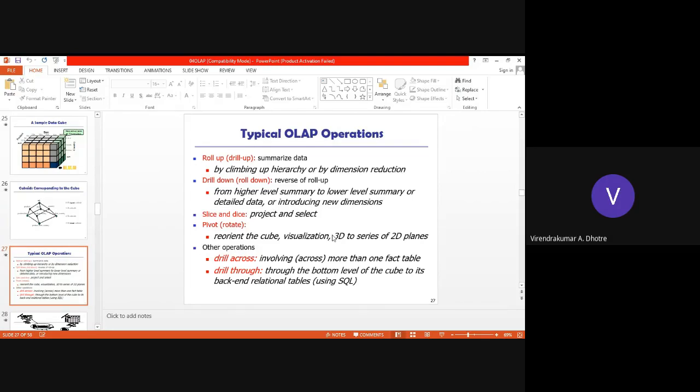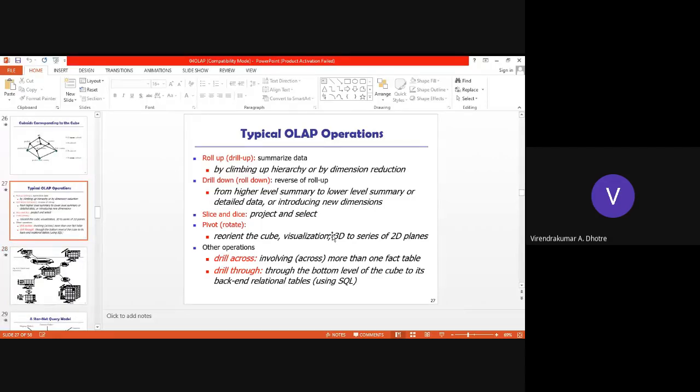Typical OLAP operations we implement. I think you already know these operations, still we'll go for roll up. It summarizes data, so we climb up in the hierarchy or in the dimension. Drill down is the reverse of roll up: from higher level summary to lower level or detailed data, including new dimensions also in the cube. Slice and dice: project and select, select what is required. Pivot: rotate, reorient the cube, visualization, 3D as a series of 2D planes. We can add multiple dimensions and view it, rotate it, pivot it.